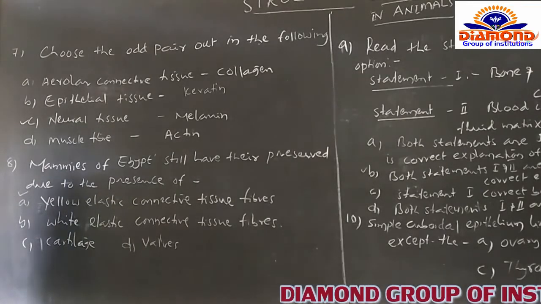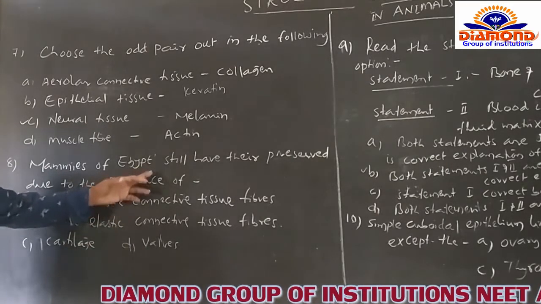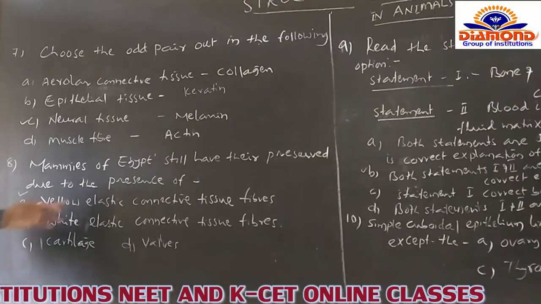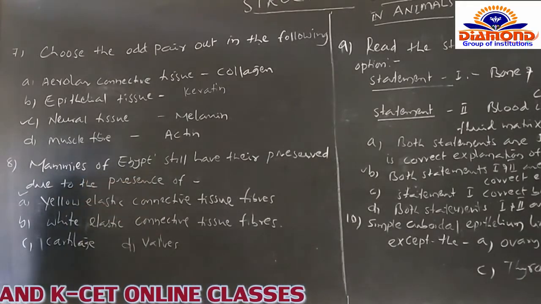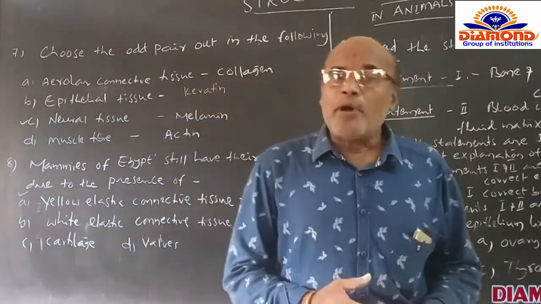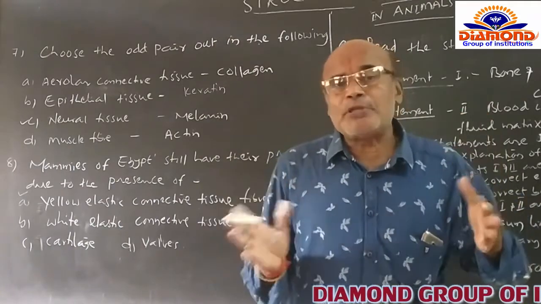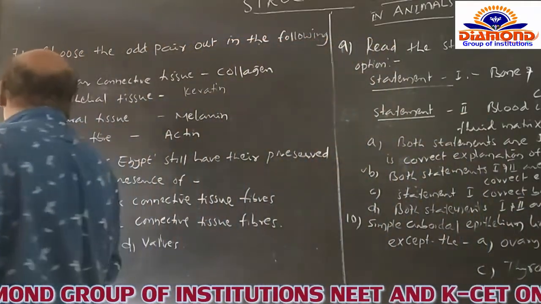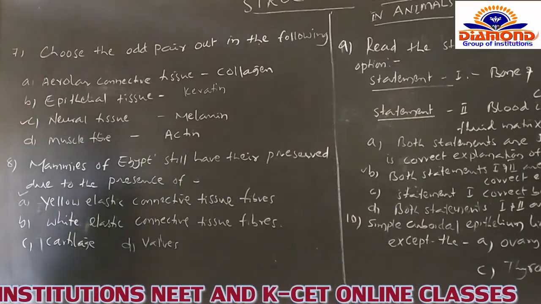Mummies of Egypt. Mummies of Egypt are still preserved due to the presence of what? What is the reason, and what structures can be present in the mummies of Egypt that keep them preserved and not damaged? The following options are given.